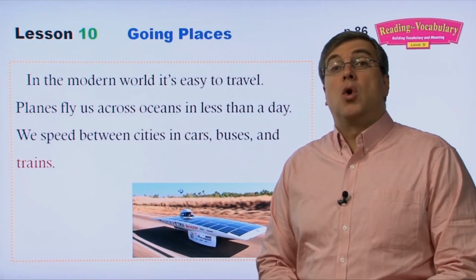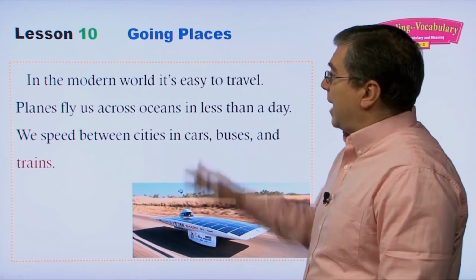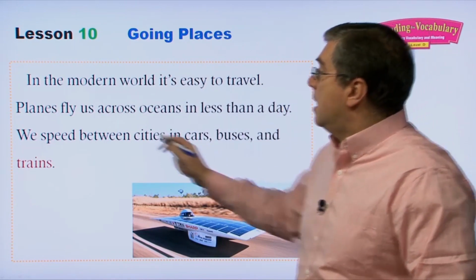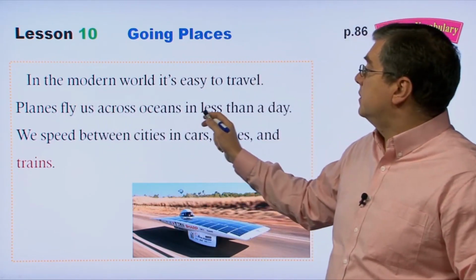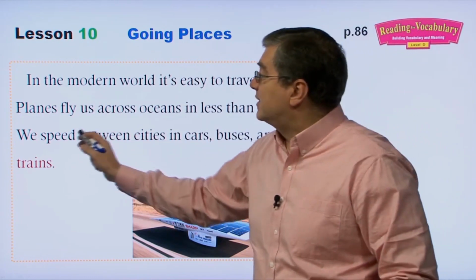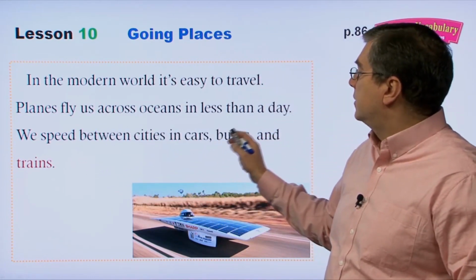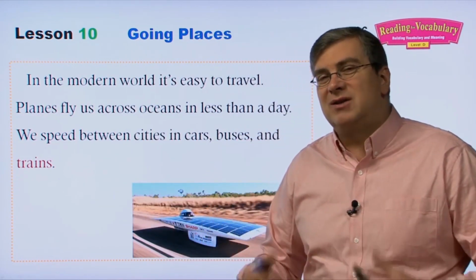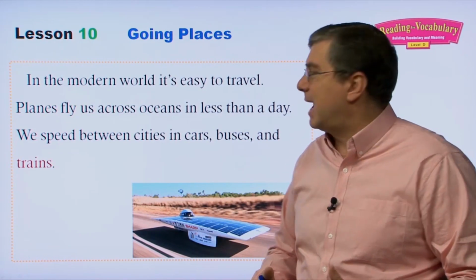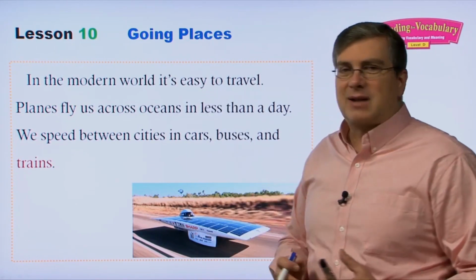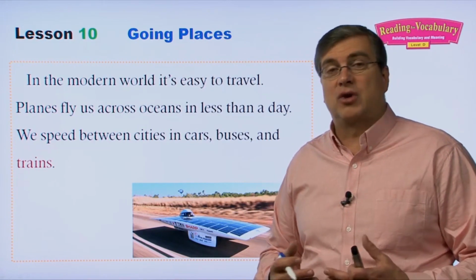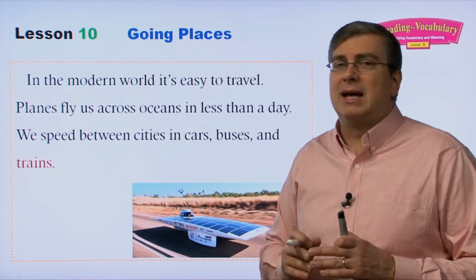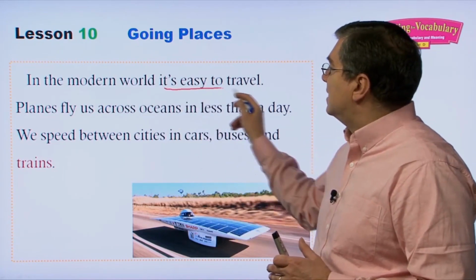Okay, welcome back. Let's go over the reading together. The first passage here is: In the modern world, it's easy to travel. Planes fly us across oceans in less than a day. We speed between cities in cars, buses, and trains. Okay, this is part of the introduction to the reading passage, right? The first sentence is kind of a general statement about transportation, right? In the modern world. So we're talking about, nowadays, in the modern world, it's easy to travel.